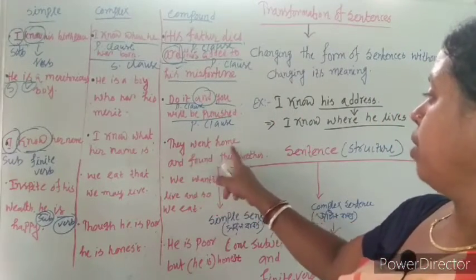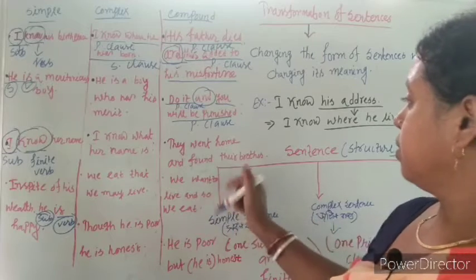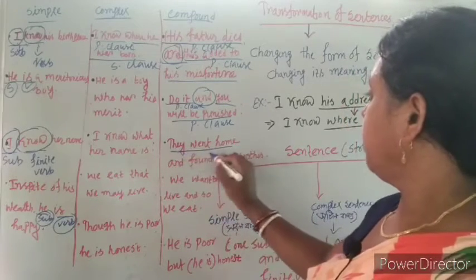They went home and found their brother. They went home is a P clause.